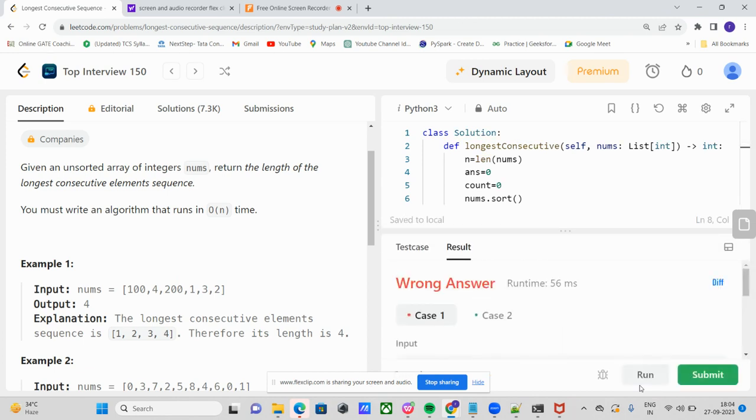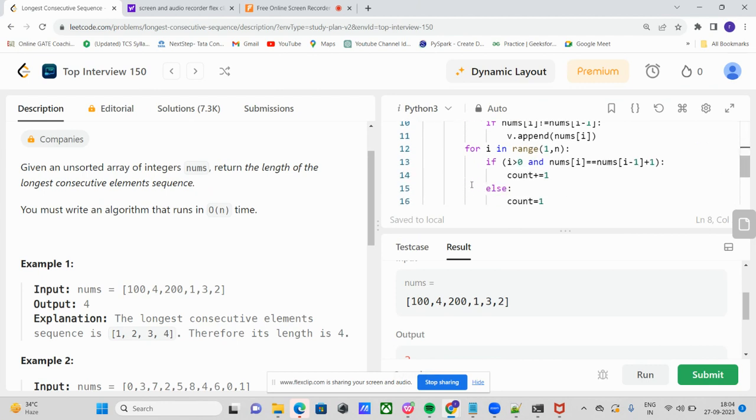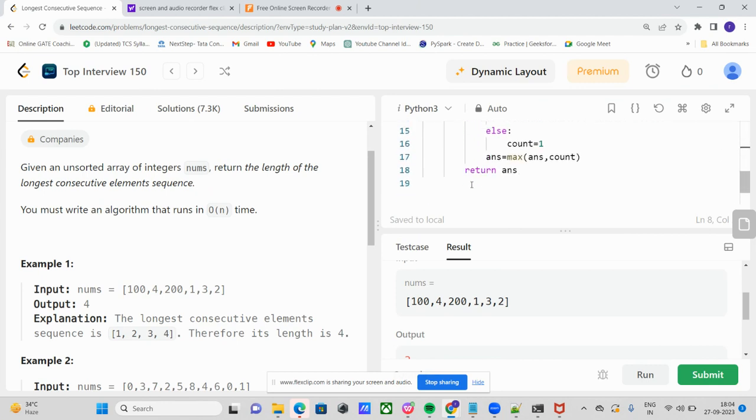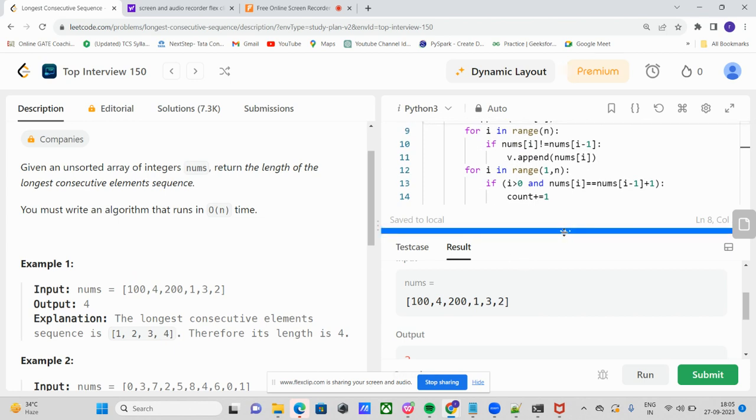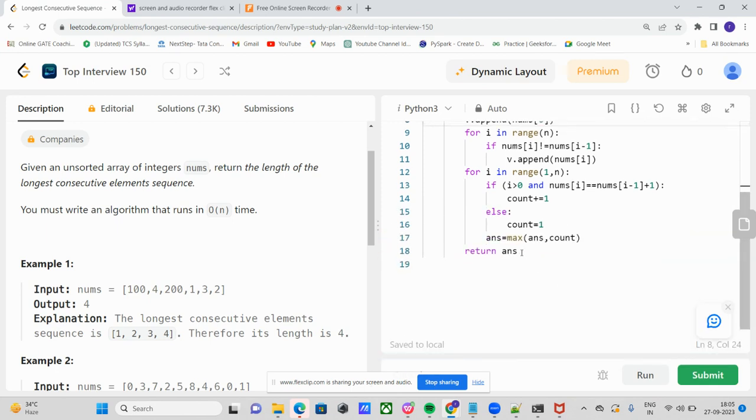We can just check. Okay, so our first case is wrong. We need to check for I in a range of nums of I, if count we can increment the count, and we can return. For if I is greater than 0, and if nums of I is equal to... So where we are getting our error? Output is 3.